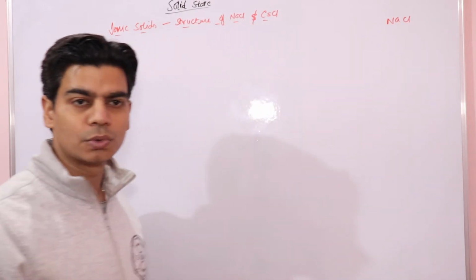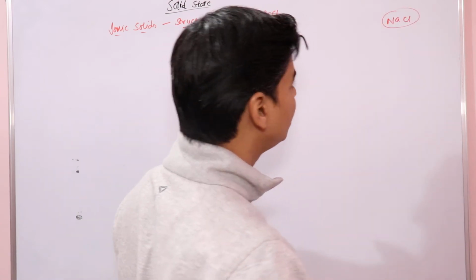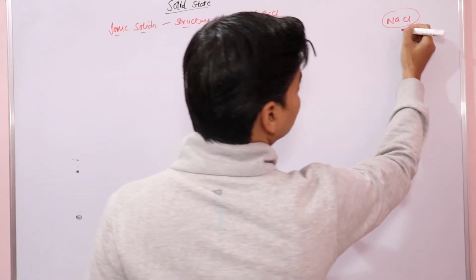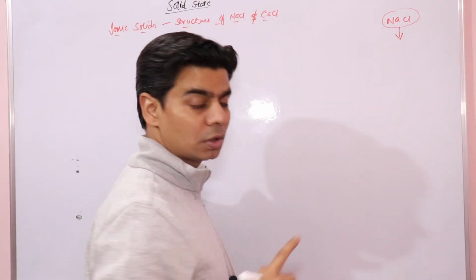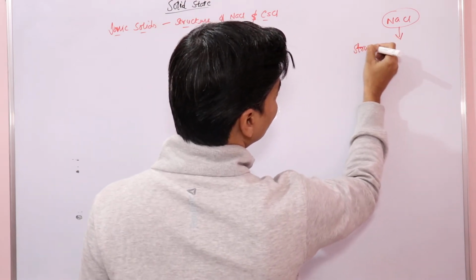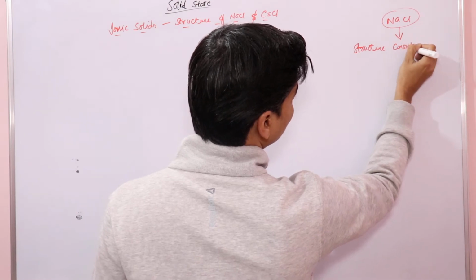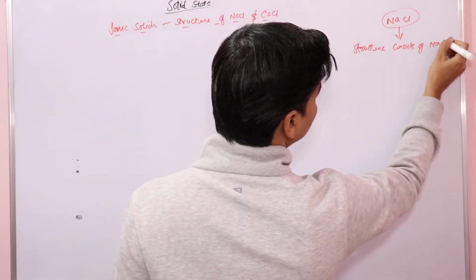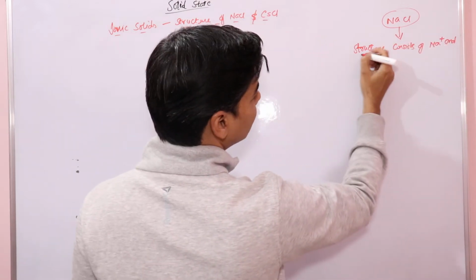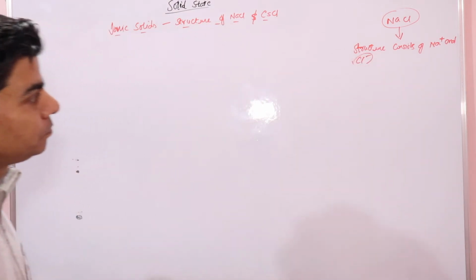If we say sodium chloride, this is the formula of one molecule of sodium chloride, right? But it does not mean that the structure of sodium chloride will consist of molecules of sodium chloride. The structure consists of sodium ions, sodium cations and chloride anions, right?